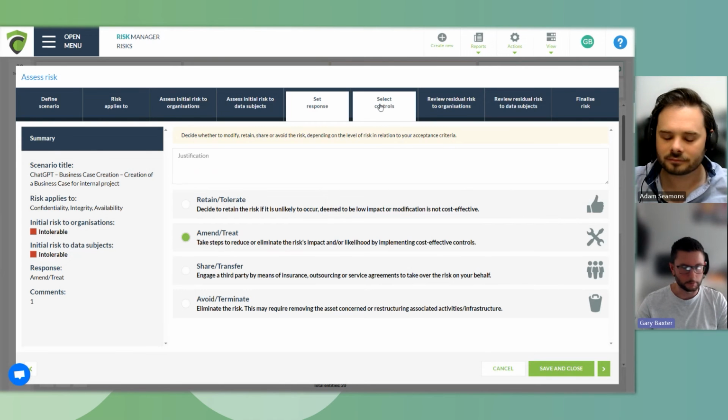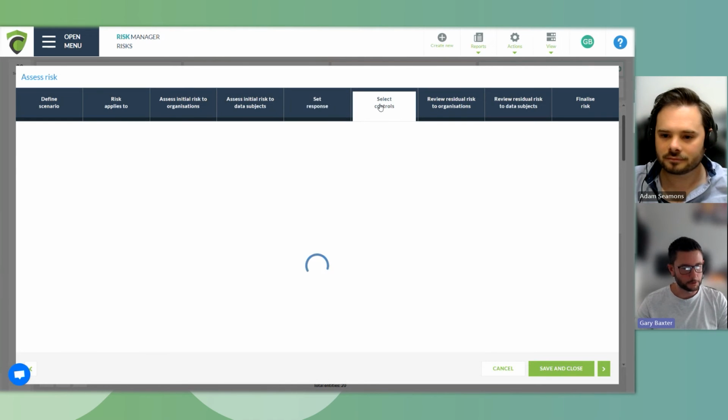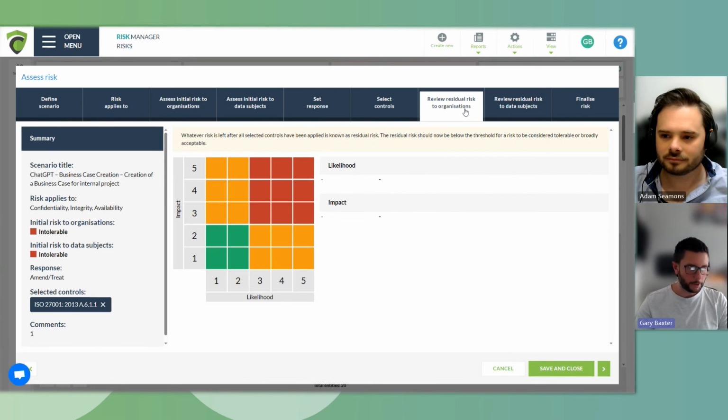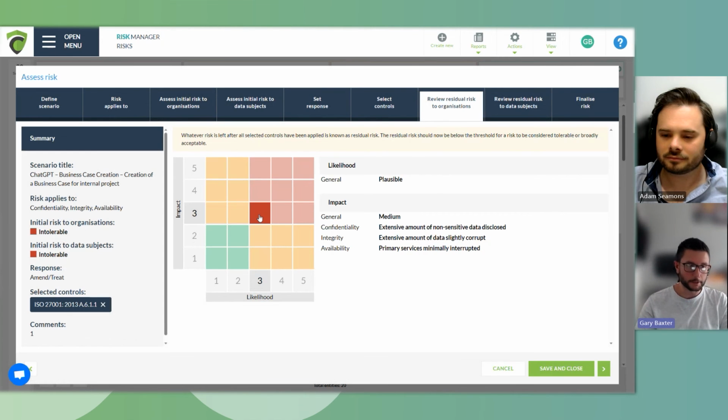we will then have the ability to select controls. As mentioned, the controls we have access to would be 27,001, and he's able to select as many as he seems to be appropriate for this type of exercise. Moving through, we then again need to rely on Adam's either expertise or history or knowledge of this particular area. This is going to be where he's going to be marking the residual risk to his organisation. Through the use of the control, Adam may need to make an educated guess in first instances. Sometimes it's not the right first time round.